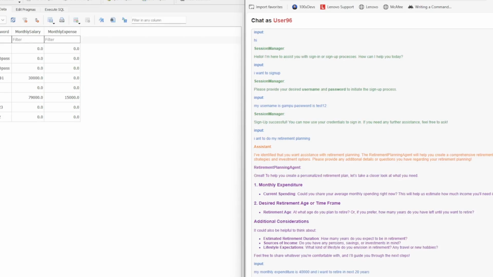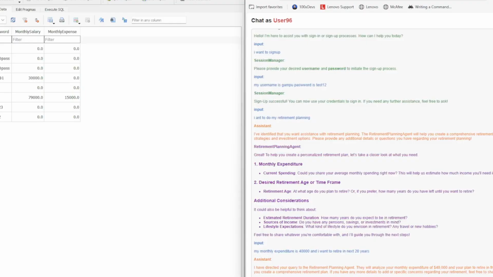Let's see. Again, every query goes to the router, and then the router routes to the relevant agent. Again, it is routing it to the retirement planning agent with all the necessary details.